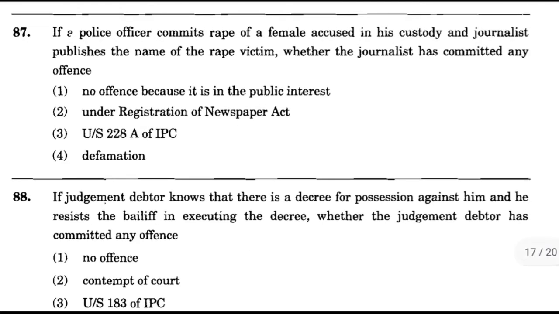Now question number 87. If a police officer commits rape of a female accused in his custody and journalist published the name of the rape victim, whether the journalist has committed any offence? Option number 1, no offence because it is in the public interest. Option number 2, under Registration of Newspaper Act. Option number 3, under section 228A of the IPC. Option number 4, defamation. And the correct answer is option number 3, under section 228A of the IPC.